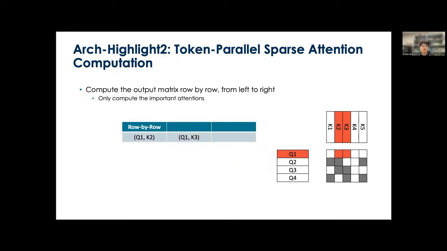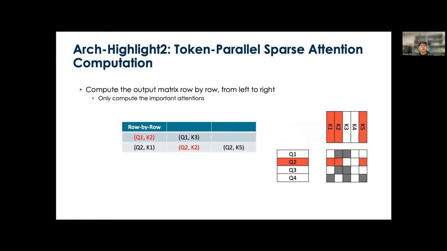The naive data flow, which is the one adopted by prior work, is to compute the output matrix row by row from left to right. As shown in this figure, we first use Q1 with K2 and K3 to compute the first row, and then we move on to the second row where Q2 with K1, K2, and K5 are needed.